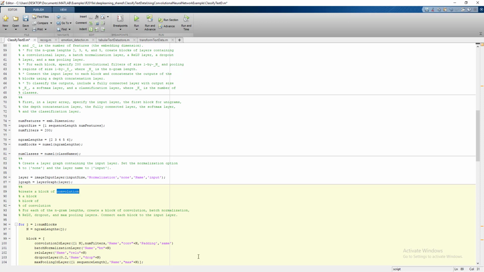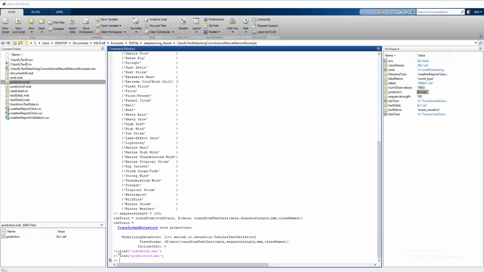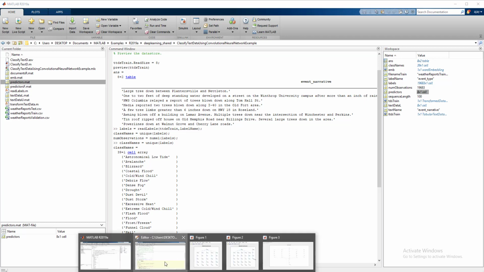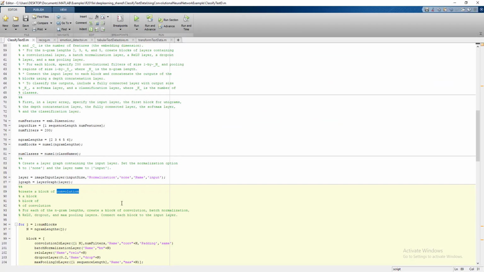As you can see here, we have big data and lots of words. What I thought is that it's rather good to create concatenation layers of convolutional neural layers which process different types of n-gram models, combine those features, and predict an outcome.